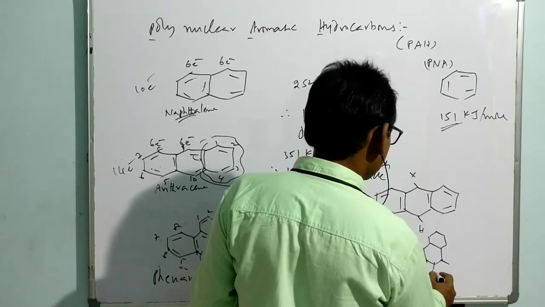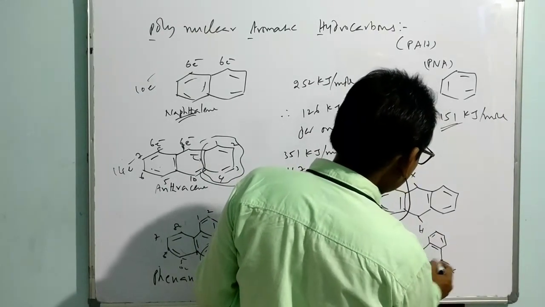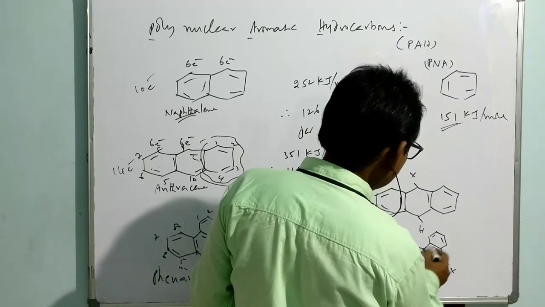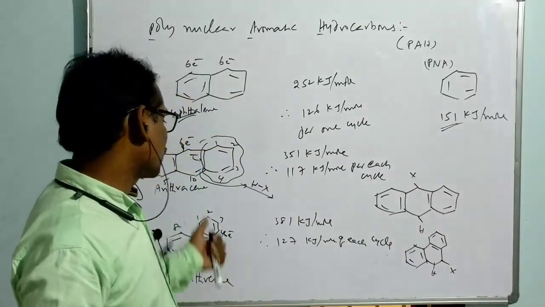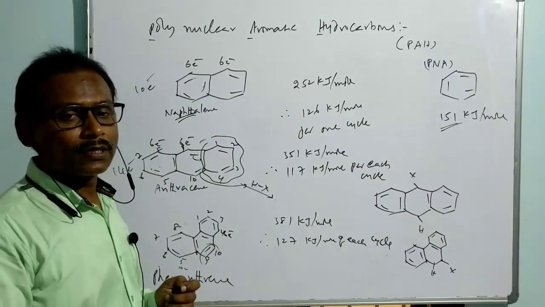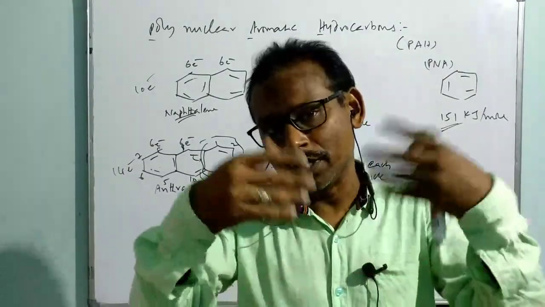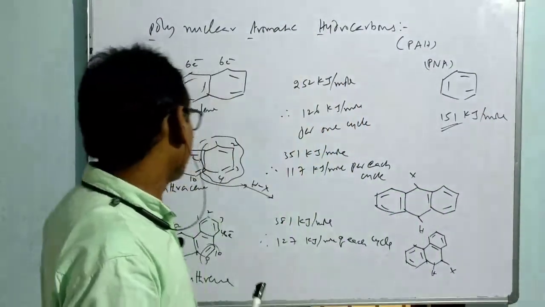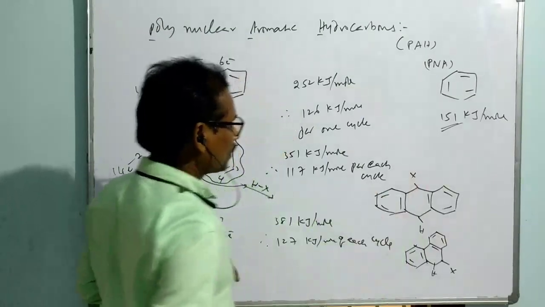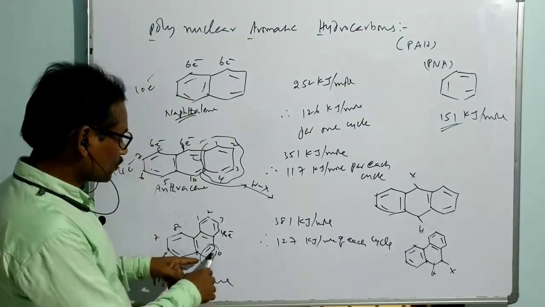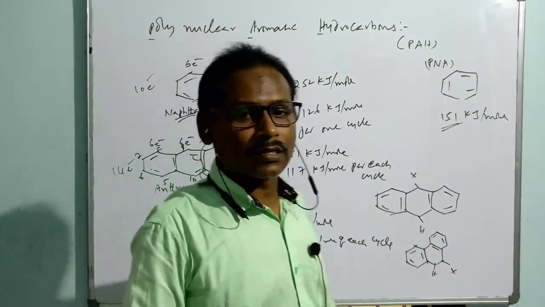H and X are added here. Then these are maintained as such. The two rings still sustain their aromaticity. So whenever addition reactions take place in polynuclear aromatic hydrocarbons, they add at a position where the other rings are not disturbed in their aromaticity. If it is added at these two positions, this ring and this ring sustain aromaticity. Similarly, if addition takes place in phenanthrene at this position, then this ring and this ring sustain aromaticity. Like that, the addition reactions take place.